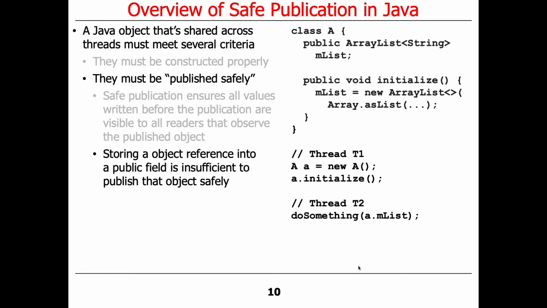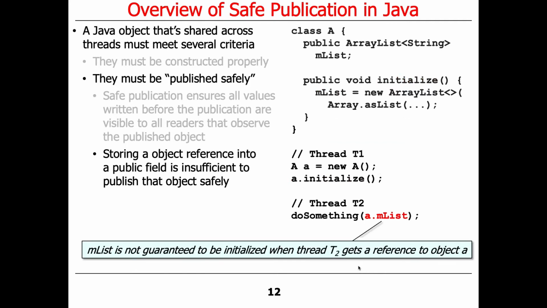Storing an object reference into a public field, as you can see we will do here in a second, is not sufficient to publish that object safely with respect to multiple threads. So here's our little class A. We have a method called initialize, which is going to create a new array list, which is just a public field. Some thread creates a new instance A and initializes it.